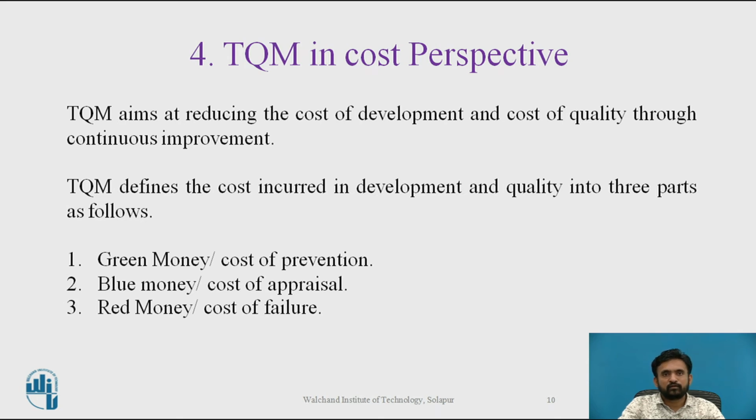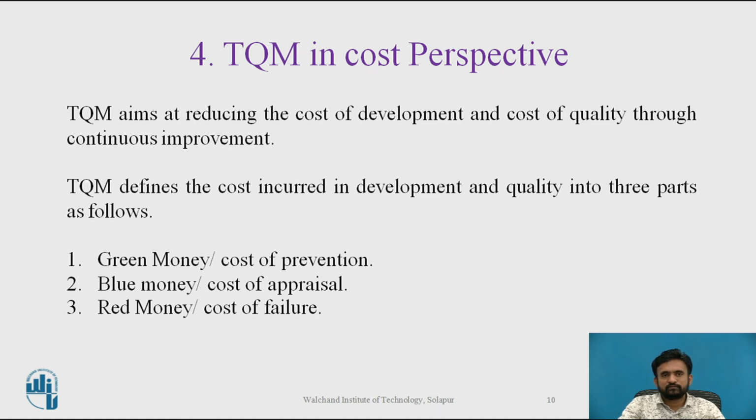Regarding blue money or cost of appraisal, blue money is a cost incurred by the organization during development in the form of first-time review, which gets a return in future. It does not earn profit, but it is an essential part of the development process to ensure process capability.